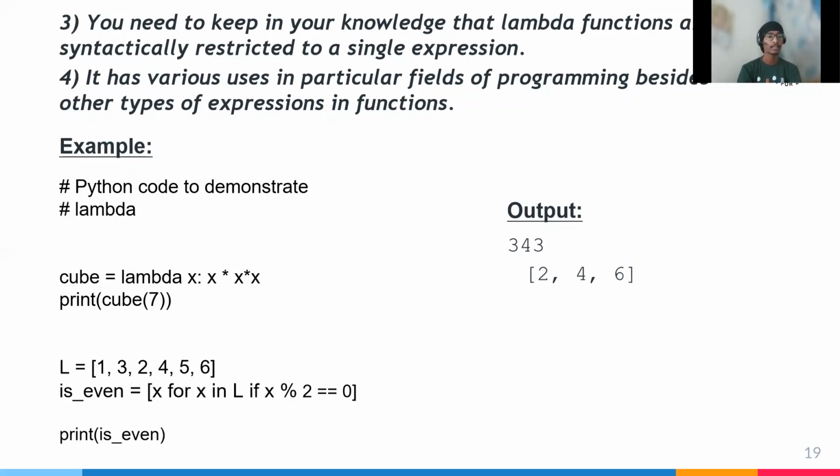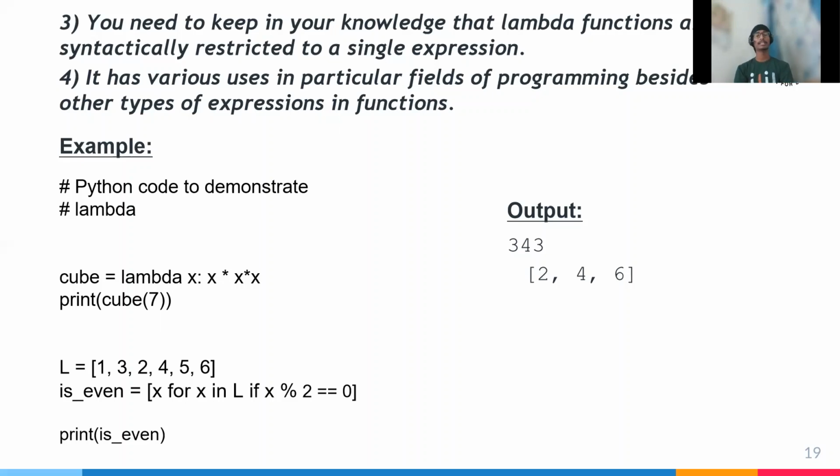Where L is equal to 1, 3, 2, 4, 5, 6, x must satisfy the condition that x divided by 2 equals 0, meaning the remainder should be 0. First, 1 divided by 2: is the remainder 0? No, it's not true.